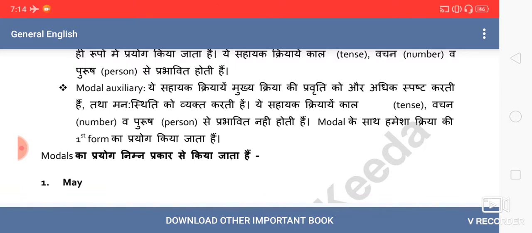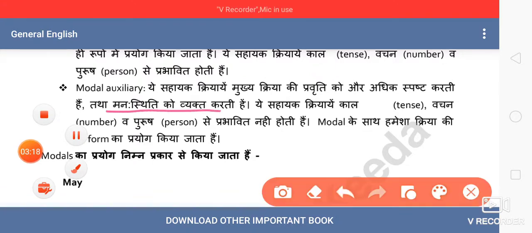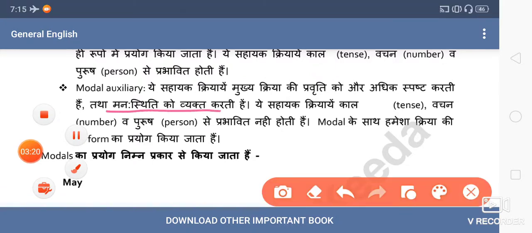These are also helping verbs, but they express the tendency and the mode or mood of the doer. Fine. And these are not affected by the tense, by the person or by the number of the subject.